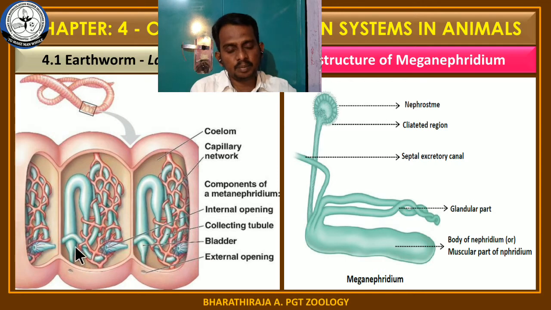This is the nephridial part of segment number 2, but the nephrostome of segment 2 is found in the first segment, and the nephrostome of the third segment is also found in the second segment. Like that, the head region or nephrostome structure is found in the previous segment, and the body regions are found in the succeeding segments. Body regions means the glandular part, the muscular part and the excretory canal.